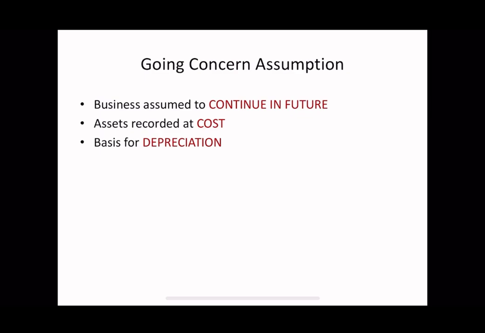resale. For example, if a business purchases machinery of rupees 5 lakh, the machinery is recorded at its cost and its value is gradually reduced through depreciation. We do not revalue the machinery every year because the business is expected to use it for many years. If the going concern assumption was not followed, assets would be shown at scrap or liquidation value. This would give a completely different and misleading picture of the business.